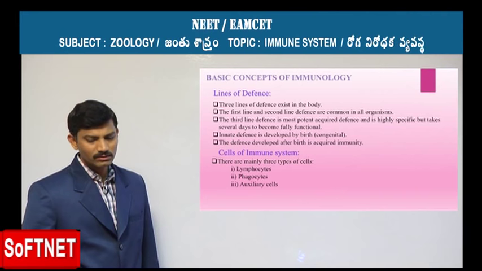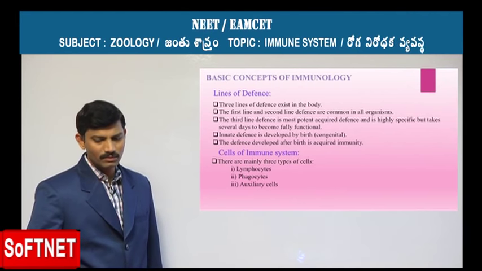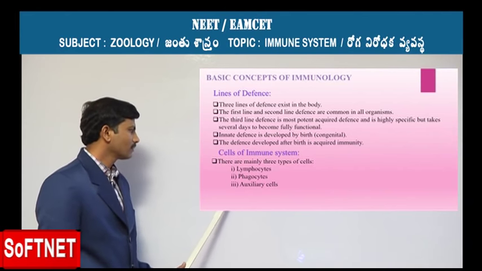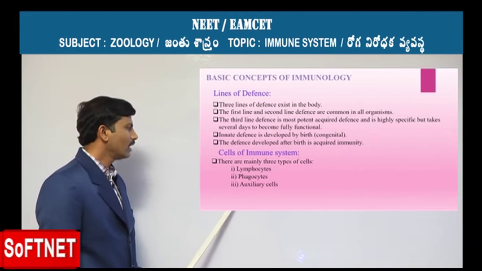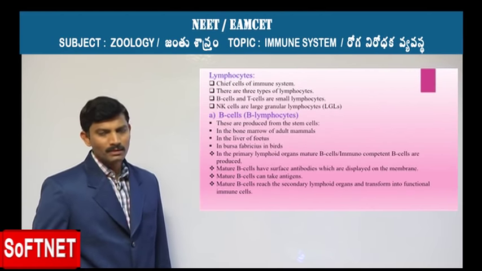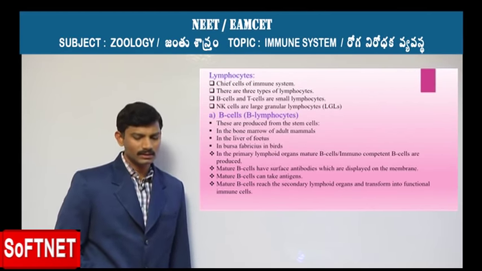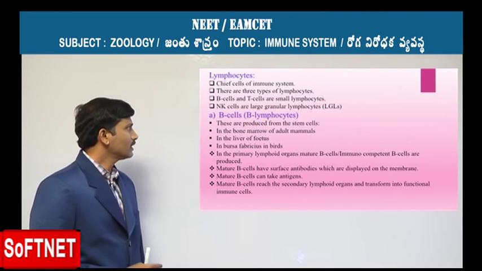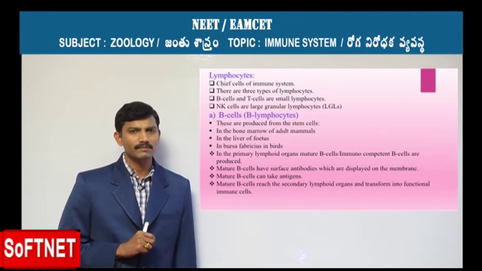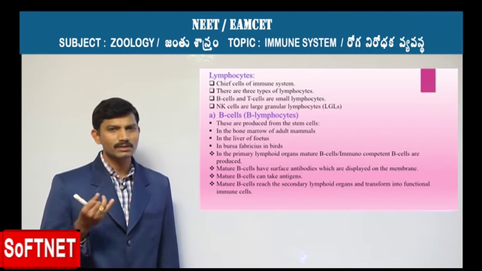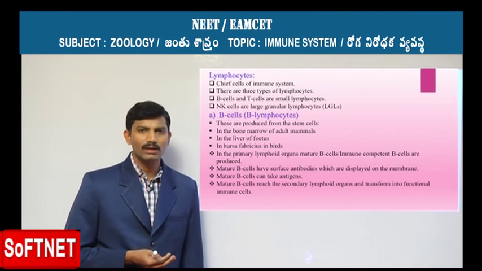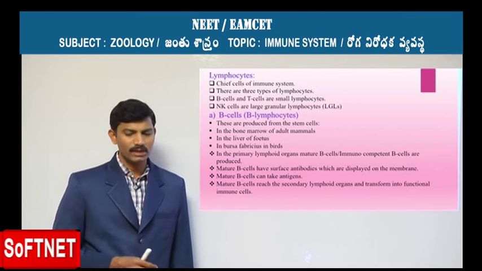There are three kinds of cells present in the immune system: one is the lymphocytes, the second is the phagocytes, and the auxiliary cells are the additional cells present inside the body. First let's move on to the lymphocytes. Lymphocytes are the chief cells of the immune system, and there are three different types: the B lymphocytes, the T lymphocytes, and the NK cells, which are also called large granular lymphocytes, or LGLs.